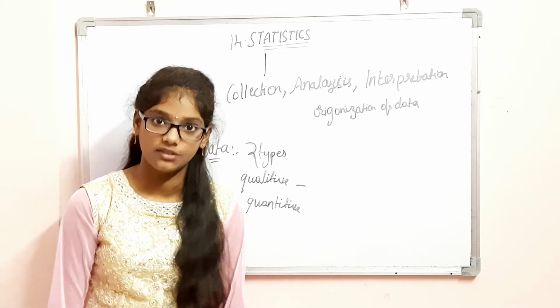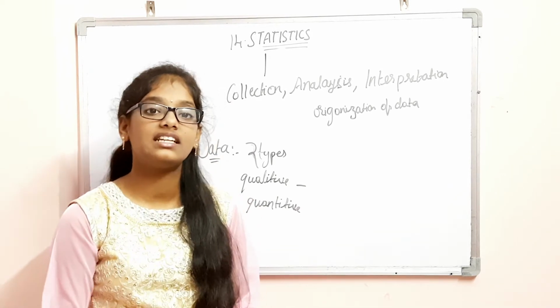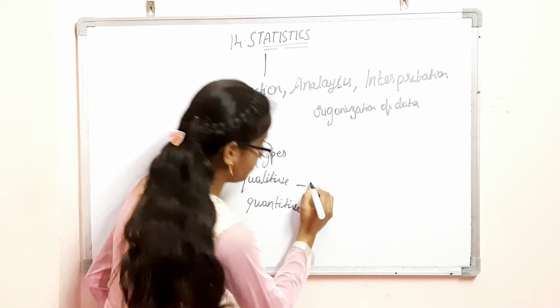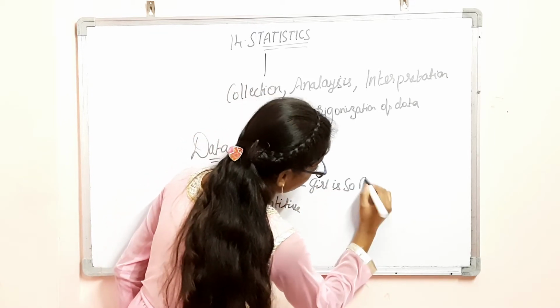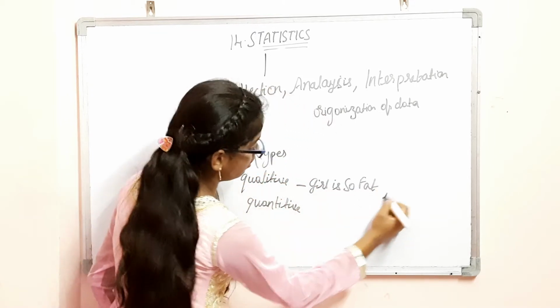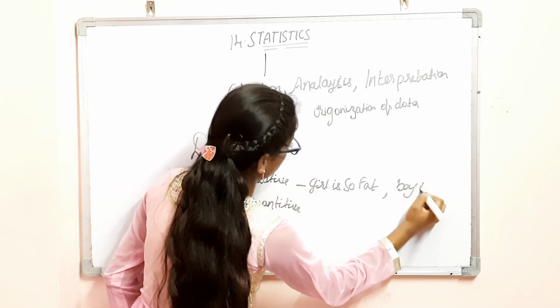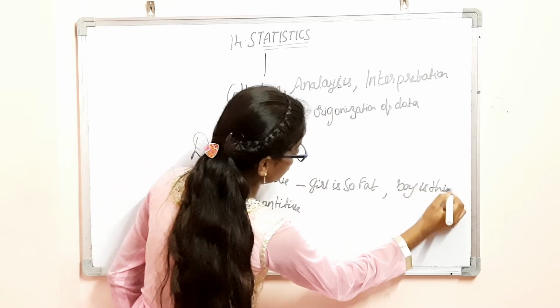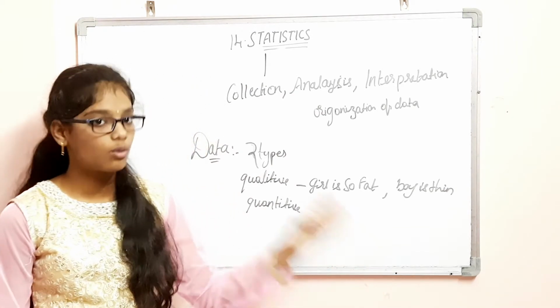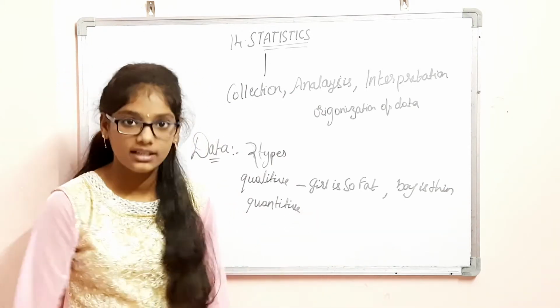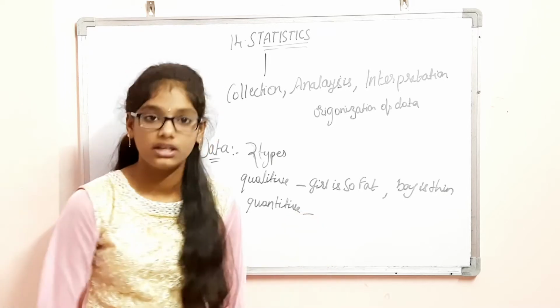What do you mean by qualitative? The given data will be in a descriptive way, like girl is so fat, or boy is thin. When the data is given in a descriptive way, it is called qualitative data. So quantitative data. What do you mean by quantitative data?